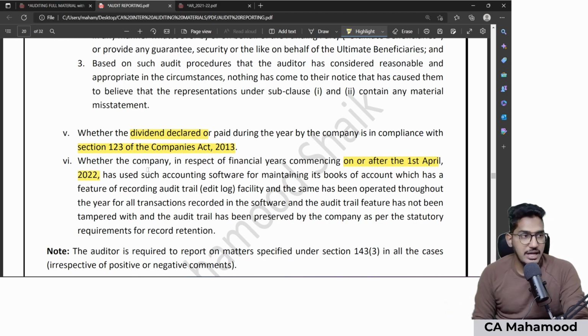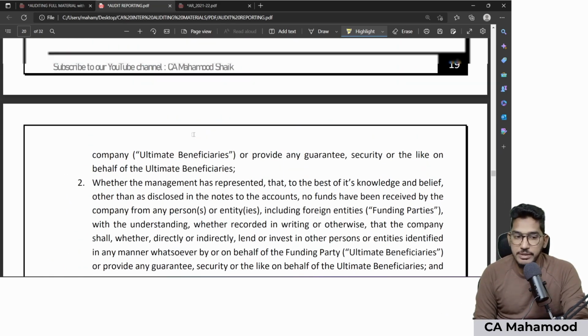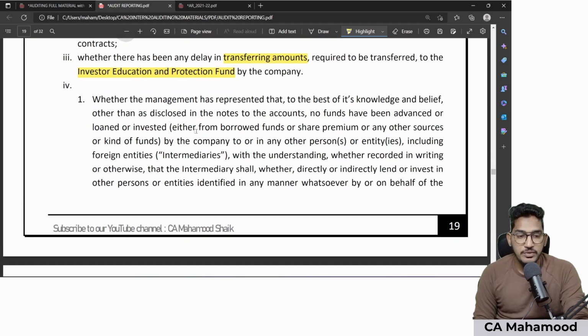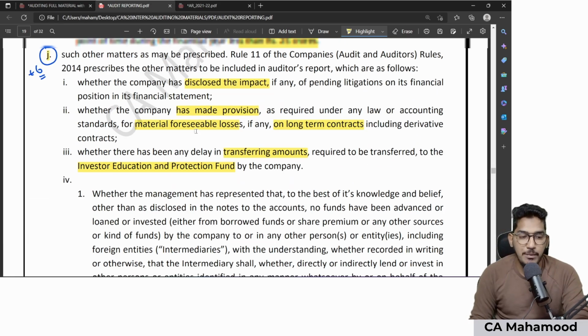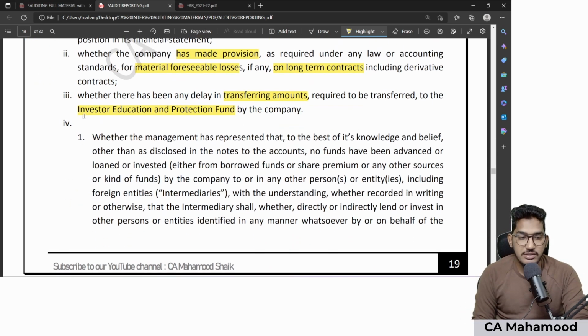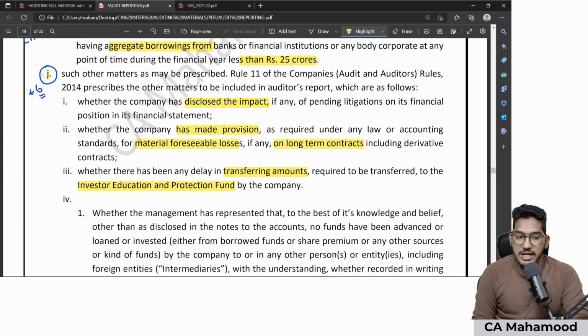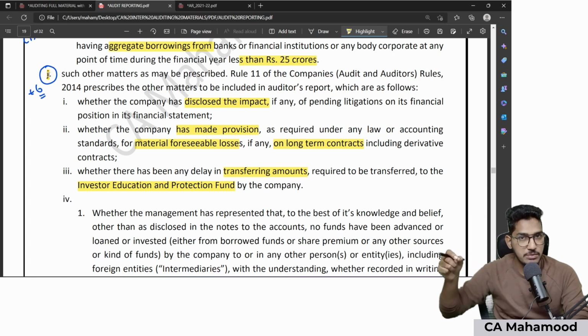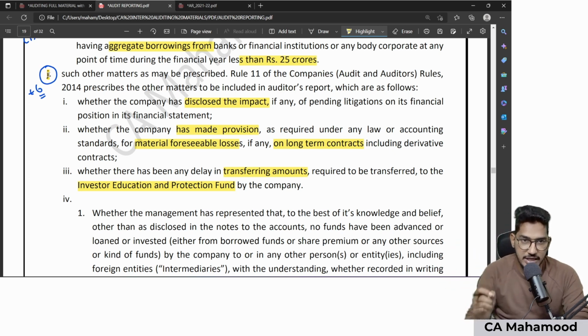Guys, the fourth point is there here, but it will take a lot of time for me to explain. So what I have done is, on YouTube I have already uploaded a detailed video explaining these extra reporting requirements under clause J. It is a dedicated video of some 20-30 minutes to make you understand these 6 reporting requirements separately under clause J. That YouTube link, I will give in the description below. You can watch it. Clear everyone?